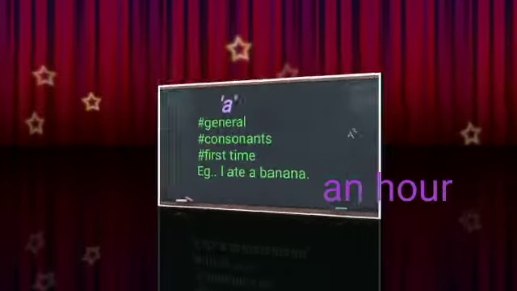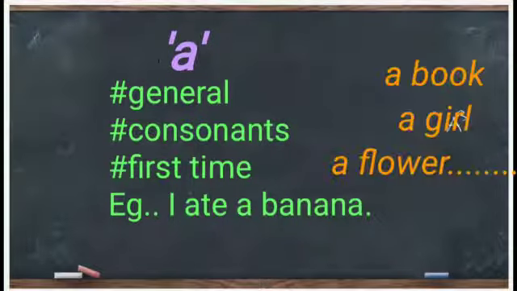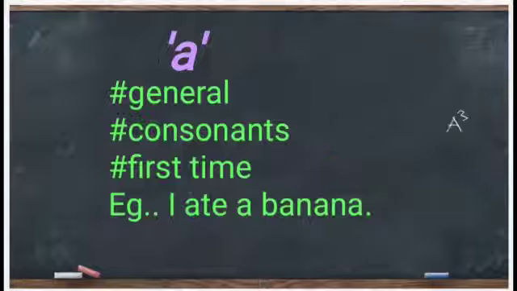Now, let's come to the other article a. You use the article a when you are talking about something in general: a book, a girl, a flower, like this. And another easy step to remember is consonants.